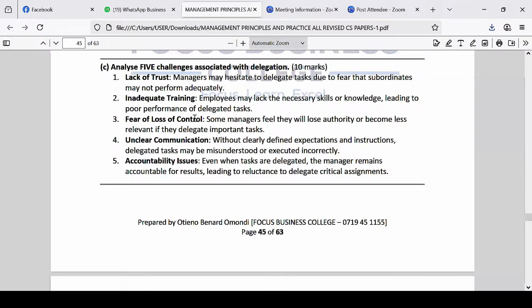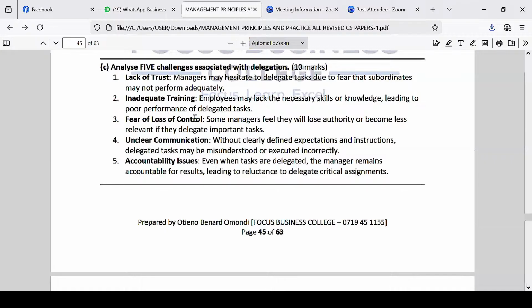Because I can give work to my junior and then he does it badly, and in case something goes wrong, even in court, I can be the one being held up, being taken to court, not my junior, because I am the one who delegated the duty to the junior, and I didn't confirm their competence first. I didn't determine their competence first. I just gave them, and they did it wrong.